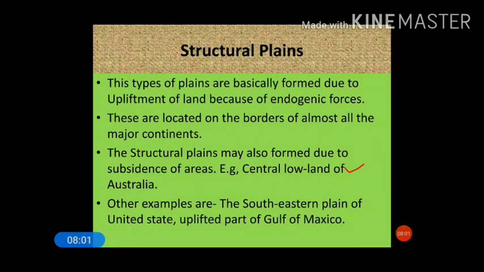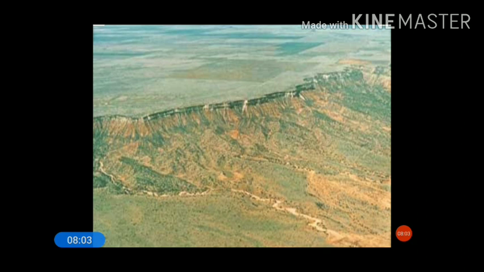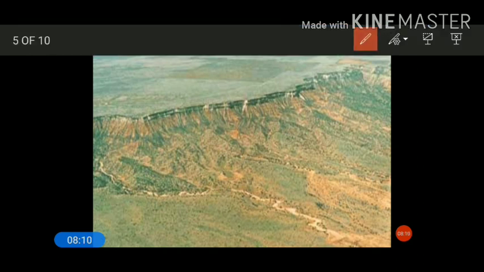Now moving to the next point, you can also see the image of how structural plains look. This is the uplifted block, and this portion got subsided, or this block has subsided down. This part is an uplifted block which can be an extensive plain region, and this portion is also an extensive plain region, the subsidence block, or the portion which gets subsided down.